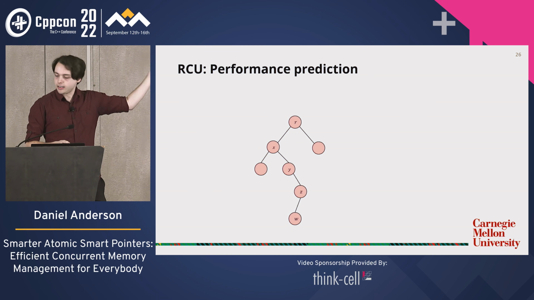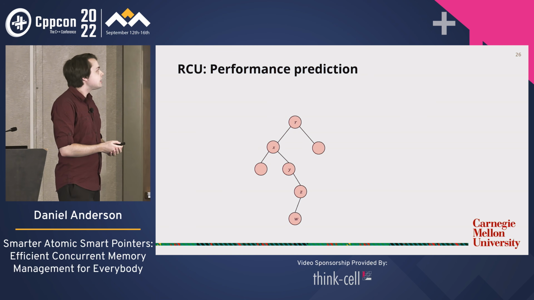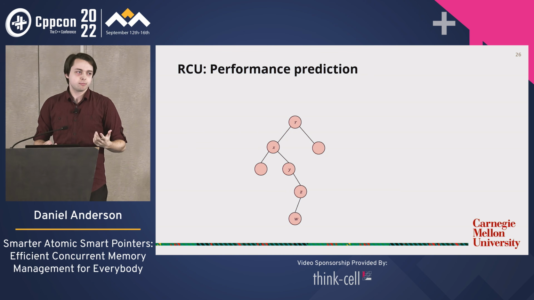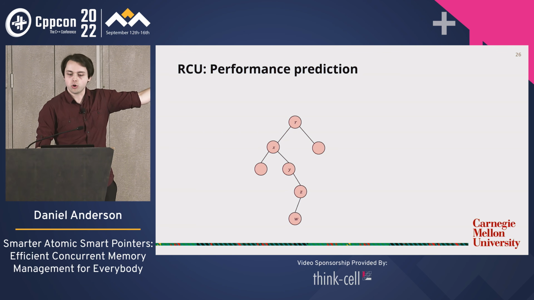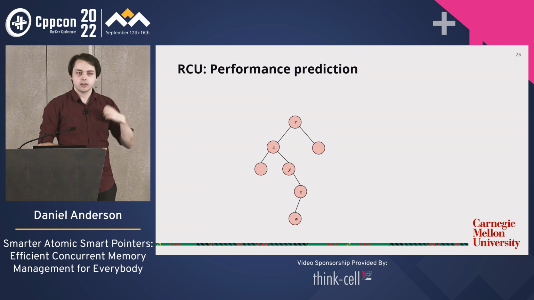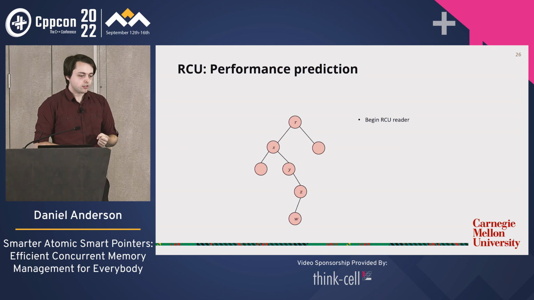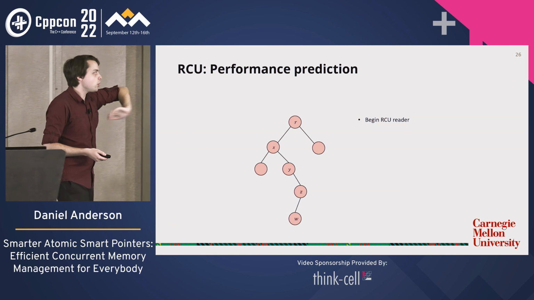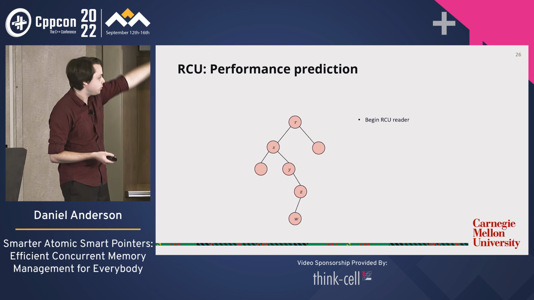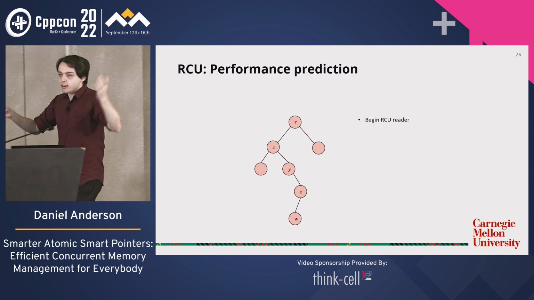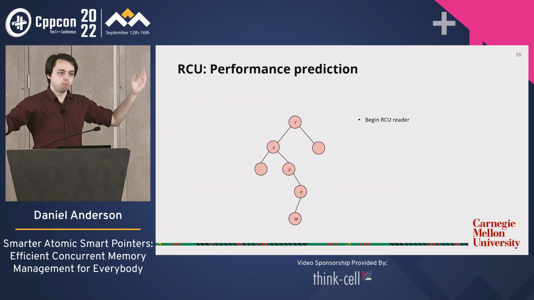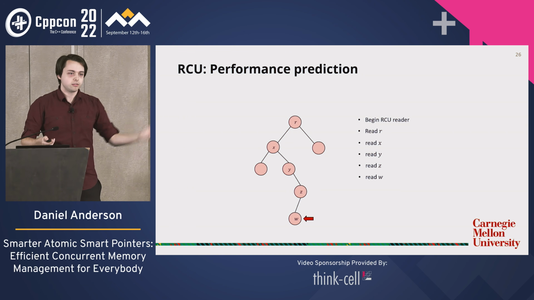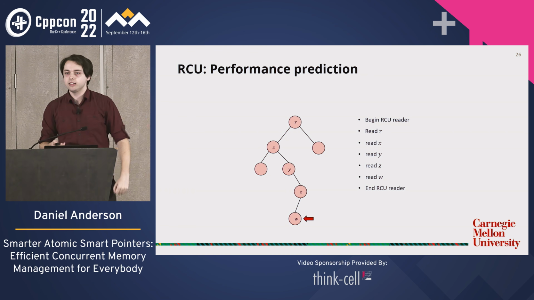So let's go back to our mental model here and let's think about how we expect this to perform. Okay, so beforehand, when we had hazard pointers, we needed to do an announcement for every node that we read. Now, a thread comes in and says, I'd like to read. So it announces, I'm beginning, I'm an RCU reader, I'm going to start reading. This tells every other thread, don't you dare delete anything I could possibly read, which at the moment is like the whole tree. But then once it's done that, what can it do? It can just blow through the data structure and read it. It can read R, read X, read Y, read Z, read W. Okay, it's found W, can release the read lock.